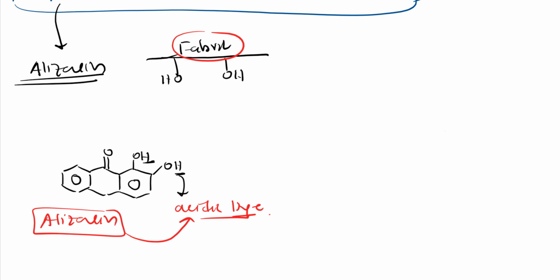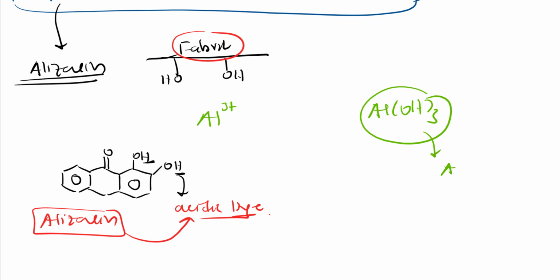Here I have used aluminum. Al3+ we will take like this, right? Because we know that Al(OH)3 is a base, a good base, right? Metal hydroxides are very strong bases. We know that. So aluminum hydroxides are strong bases only. Here aluminum will be in +3 oxidation state. Like that you can remember.